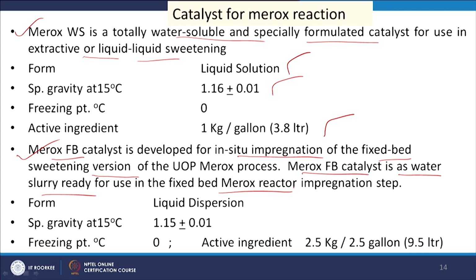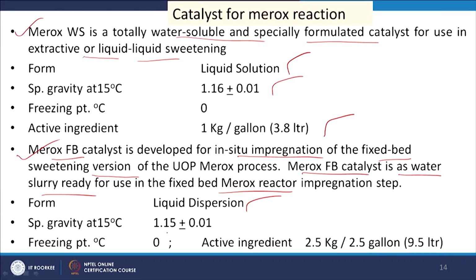So, these are the two types of catalyst they have developed from the application point of view, and here it is also a liquid dispersion, specific gravity 1.15 plus minus 0.01 and freezing point 0 degree centigrade, and active ingredient 2.5 kg per gallon.